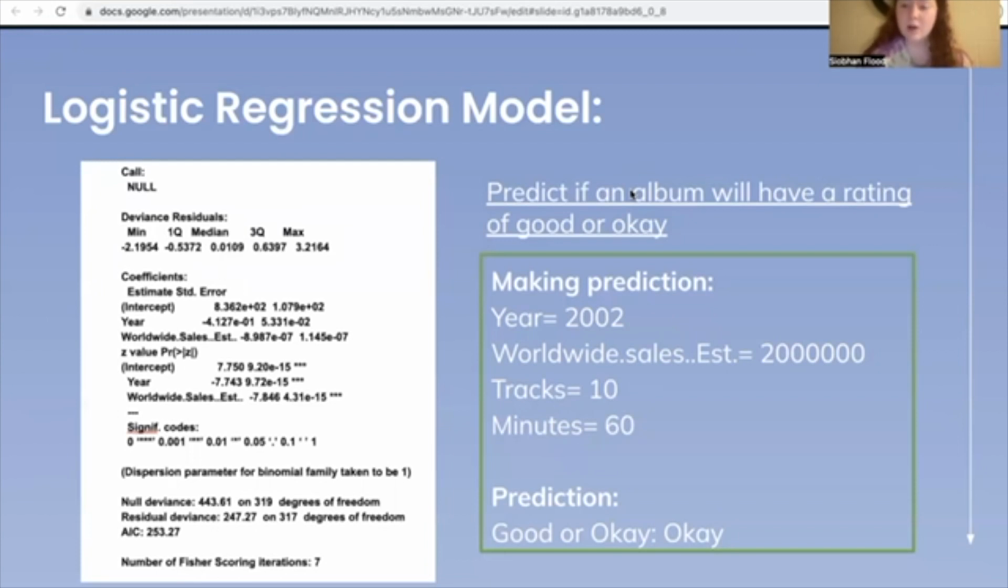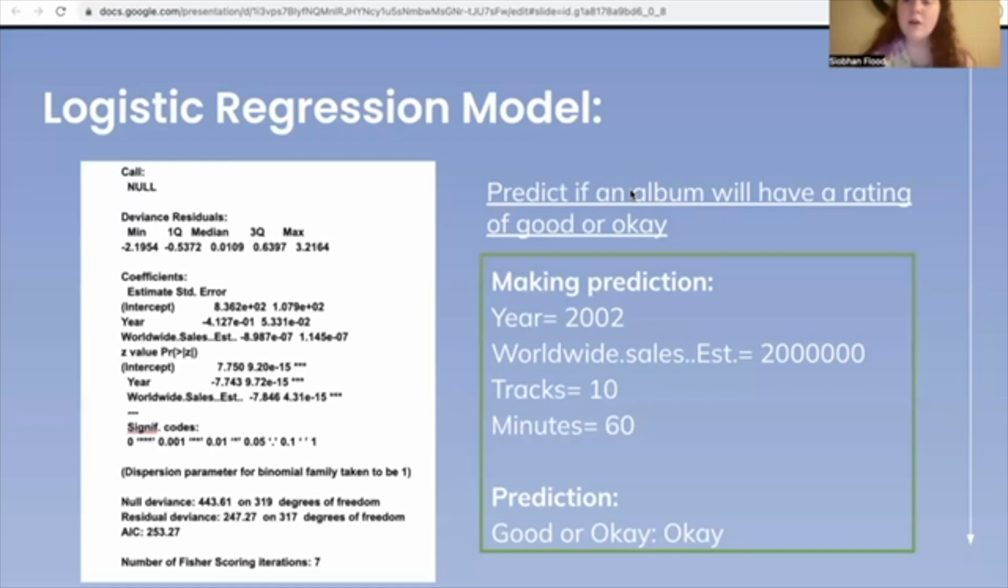After I went through that process, I was able to interpret the worldwide sales coefficient as: holding all other variables in the model fixed, for every one sale the album makes, the odds that it will be ranked okay decreases by 0.00000008%. And I interpreted this in terms of the odds of it being ranked okay.